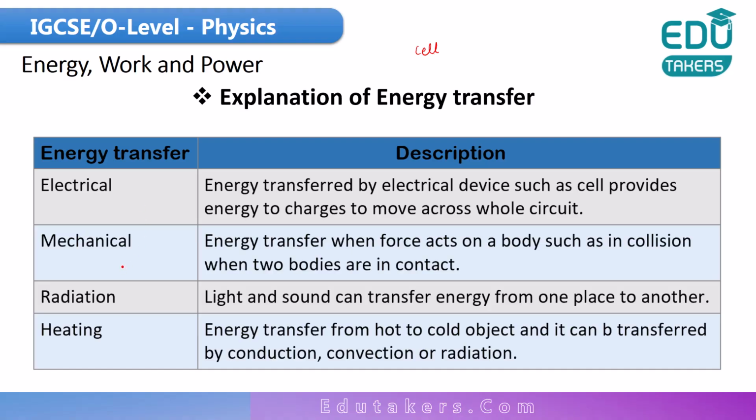After that, the second one is the mechanical energy. What is meant by mechanical energy? The mechanical energy is transferred when a force acts on a body, such as in a collision. When two bodies collide, a force is acting on a body. This energy is called mechanical energy. Radiation is also a method of transfer of energy.